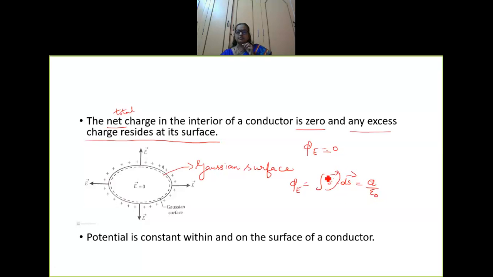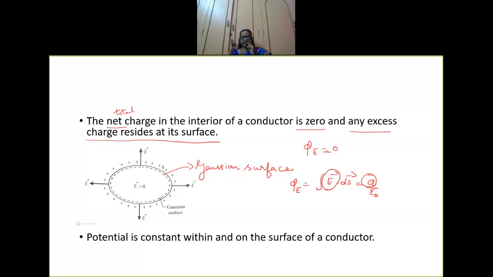So if this is going to be zero, naturally this also will be zero. Hence we can say that there can be no charge in the interior of the conductor, right? And whatever excess charges are there, they will be at the surface of the conductor. So the excess charges will lie on the surface of the conductor.